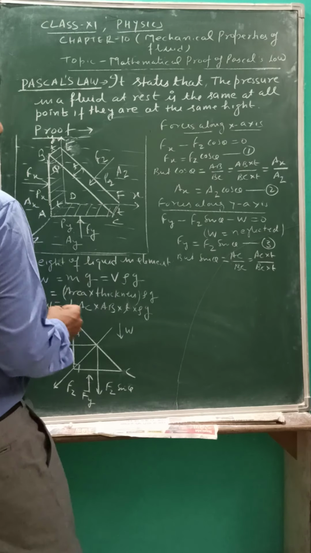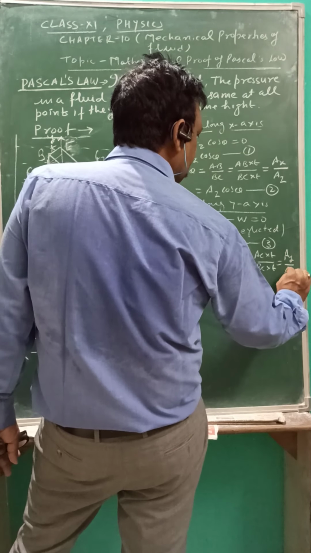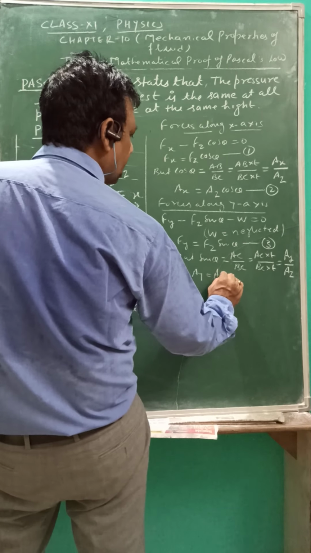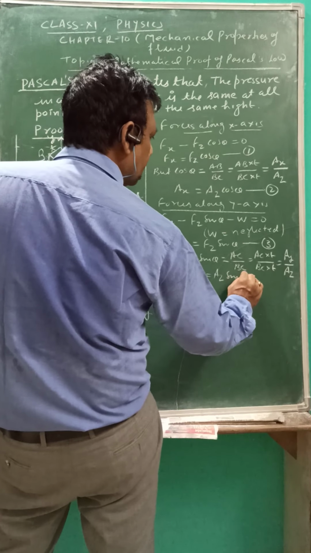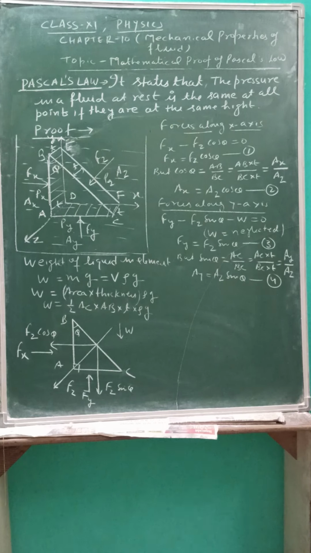This is the area, which is equal to AY, and this is AZ. So AY is equal to AZ sin theta. This is equation number 4. In this way we got the four equations number 1, 2, 3 and 4.